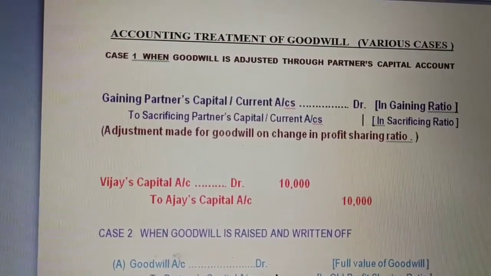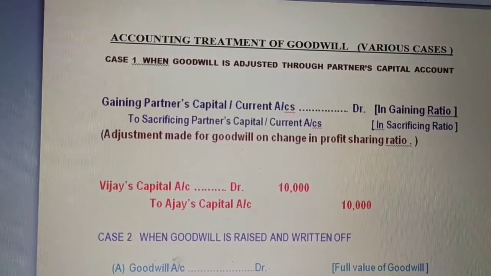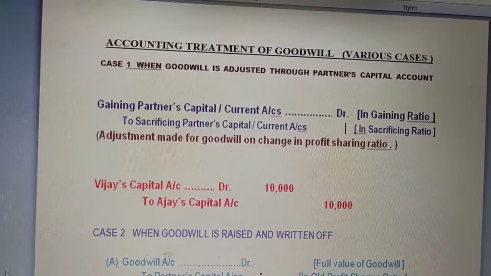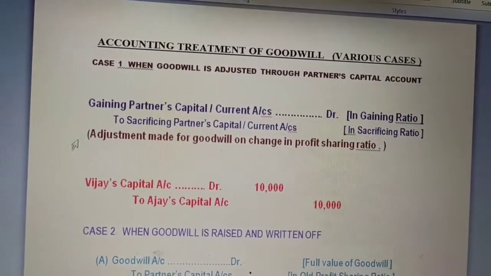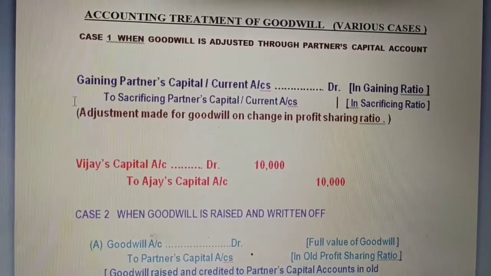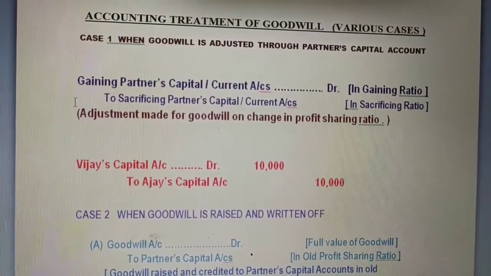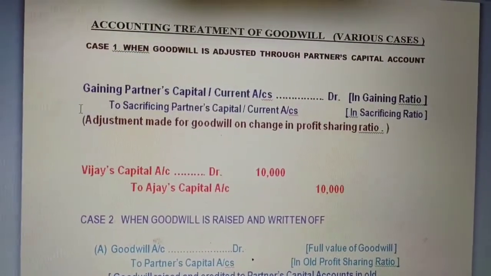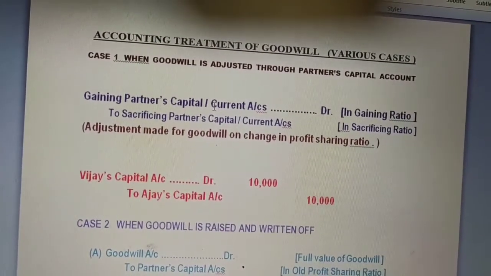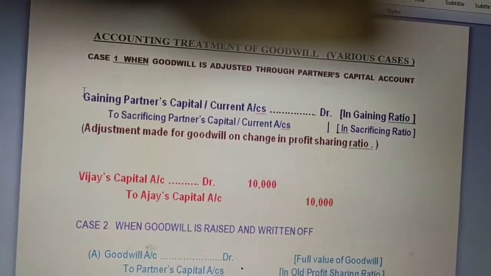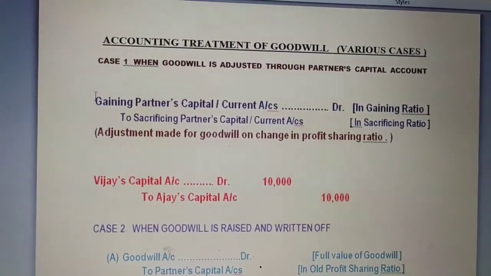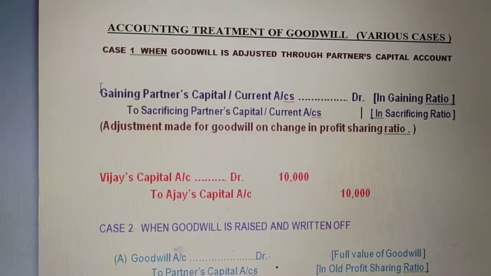So what the company needs to do in such cases is pass a journal entry. Here, the first case is when goodwill is adjusted through partners capital account. So the company will pass this journal entry: gaining partners capital or current account debit to sacrificing partners capital or current account. Here the term current account, I will tell you the use of this term later. Here we focus only on our journal entry.